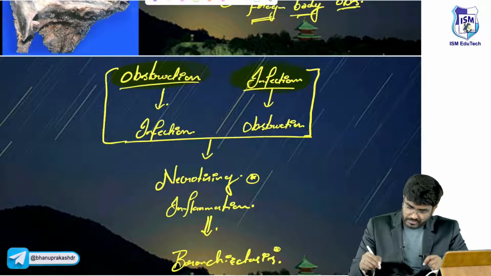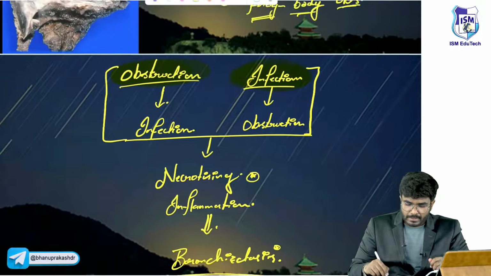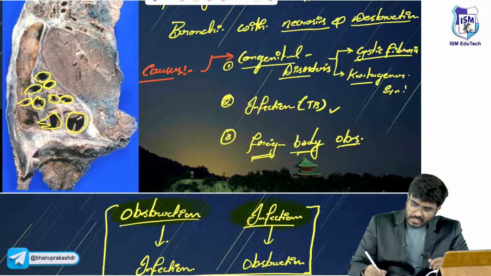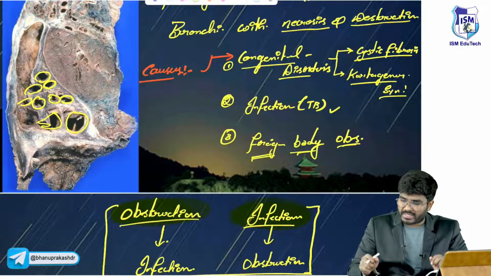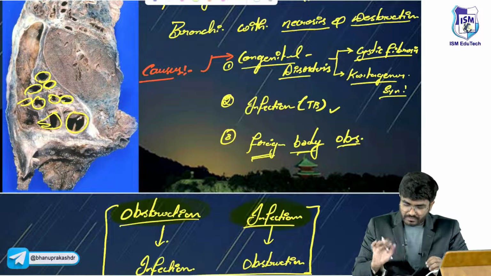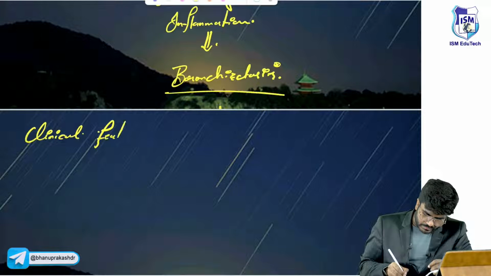Okay, so what are the clinical features? What are the clinical features which are seen in these patients? See, I will explain to you about cystic fibrosis and Kartagener syndrome. Don't worry. I will explain what exactly is happening in these diseases. But for now, first let's talk about the clinical features.